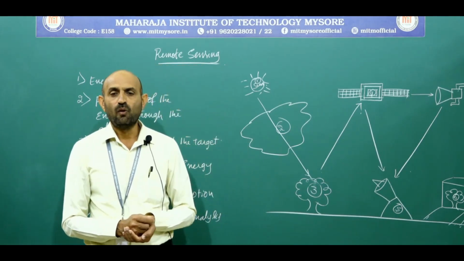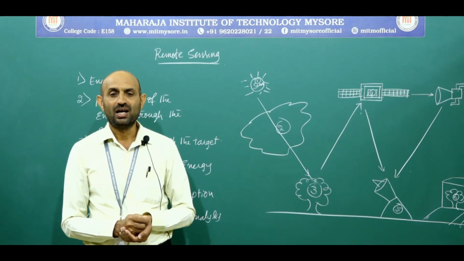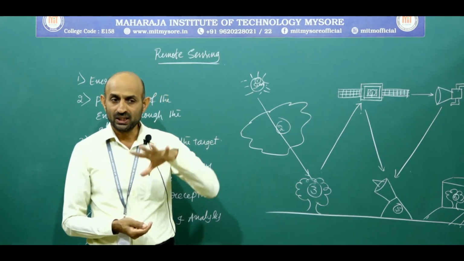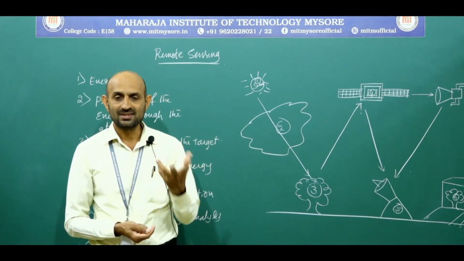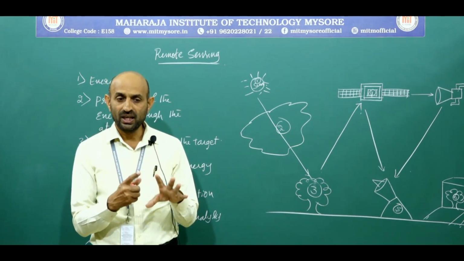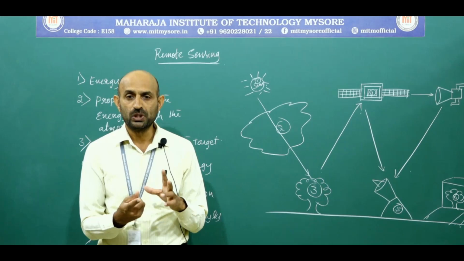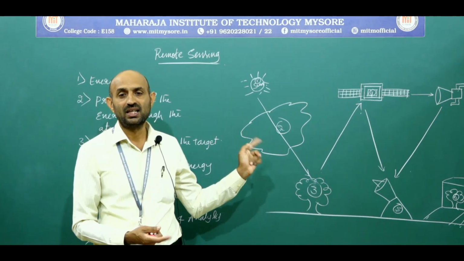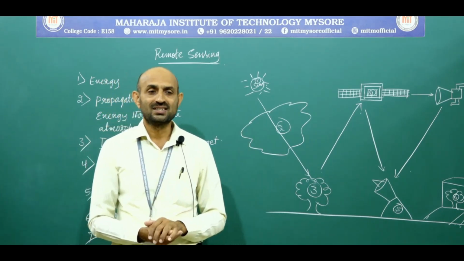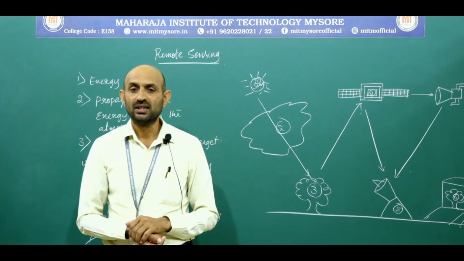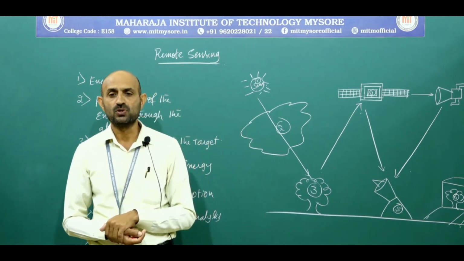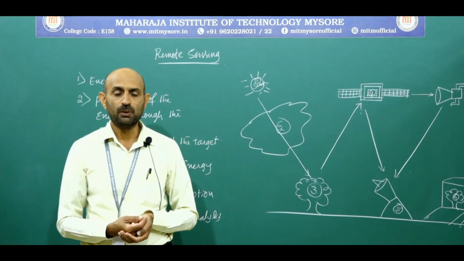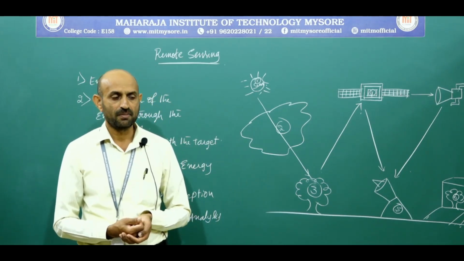Remote sensing data is also used for mapping of landslide prone areas. Before landslides occur, whether the area undergoes landslide or not, if that area is subjected to further movements, which means faults, that can also be identified with the help of remote sensing data. Weathered horizons and massive rocks can be identified with remote sensing data. Monitoring of various volcanic activities can be done with the help of remote sensing data.